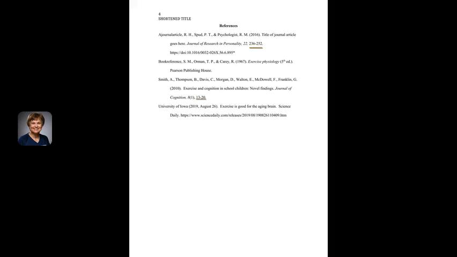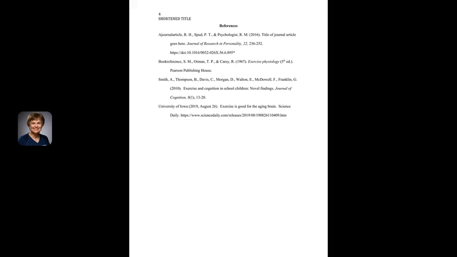And the last one here would be an example of a source you got online. And currently APA does not require you to use the words "retrieved from." You just list the URL of where the source can be found.